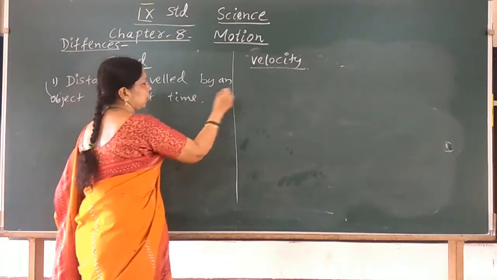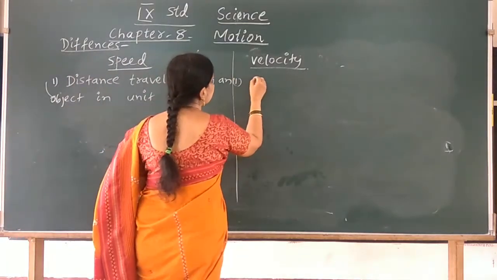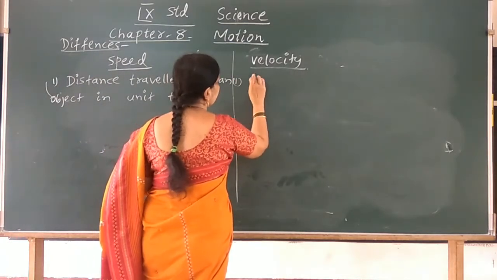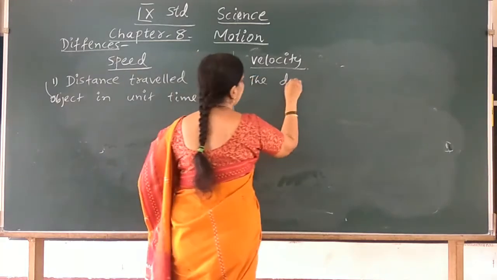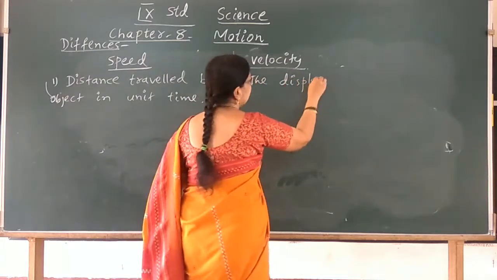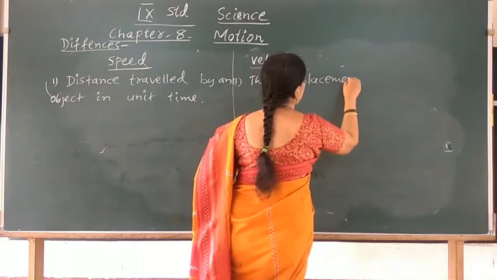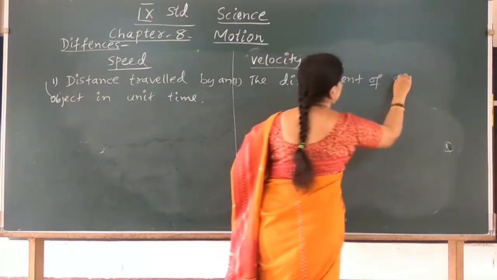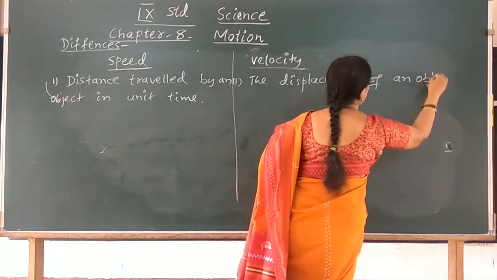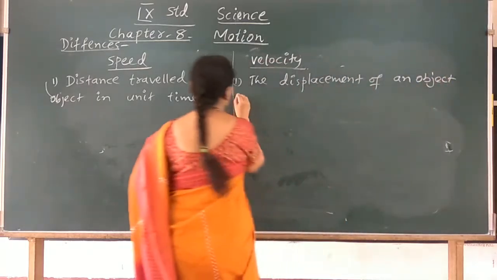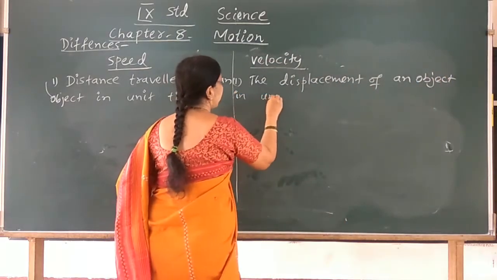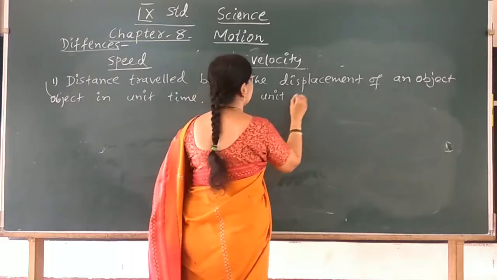Velocity: it is the displacement of an object in unit time. What other differences are there?